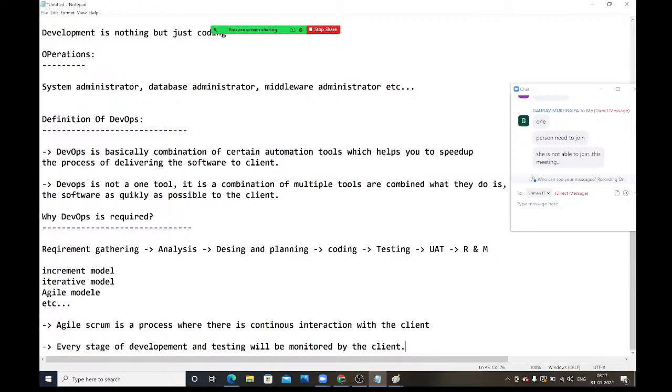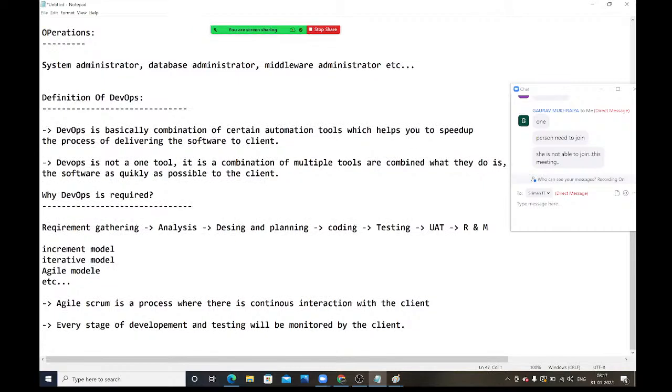Right? So what happens in agile scrum is, our entire banking application is going to be divided into multiple modules.